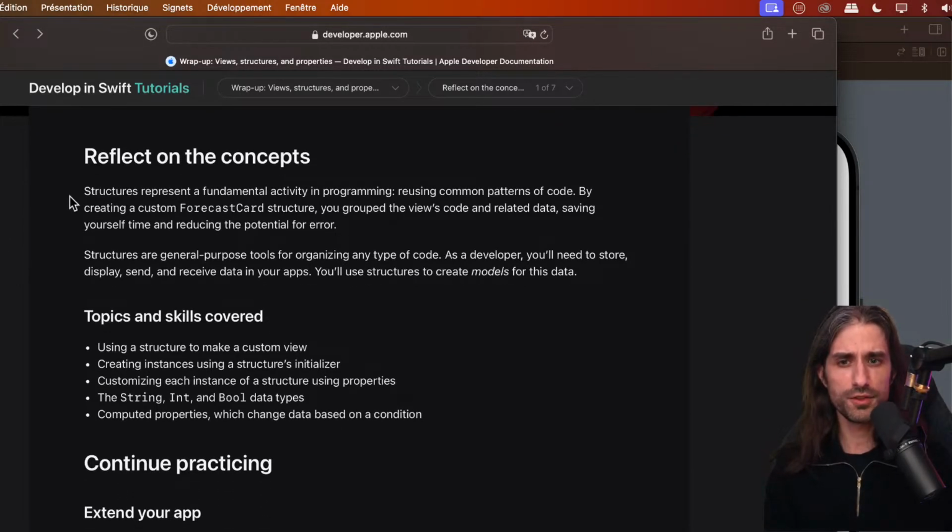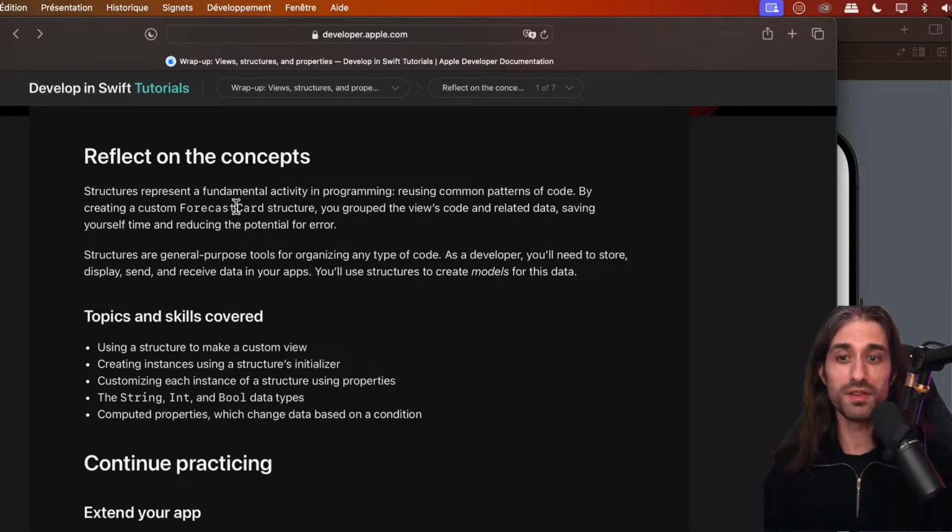Structures represent a fundamental activity in programming, reusing common patterns of code. By creating a custom forecast card structure, actually it was DayForecast, not forecast card. I think they iterated on the tutorial and they forgot to change the name everywhere. But that's actually a great example of why you want to encapsulate code, because this way when you change it in one place, you change it everywhere, which is not the case here because there was no encapsulation. You had two different pages, and when a change was made on the first page, it wasn't reflected on the second page. So actually, it's a mistake, but in a way, it's a greatly timed mistake.